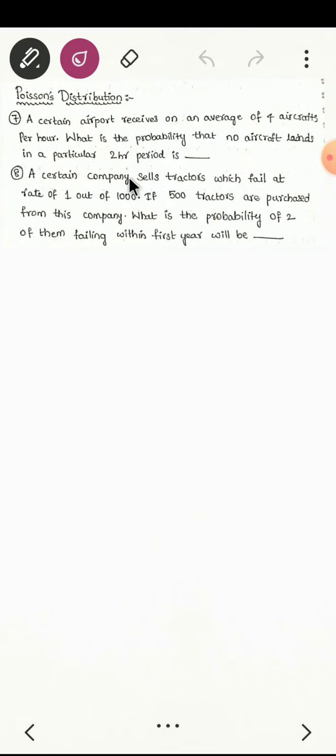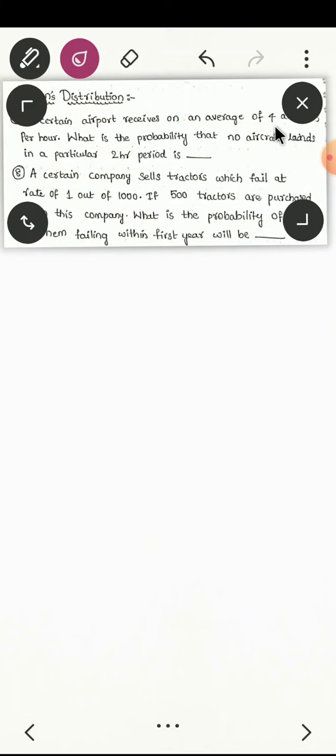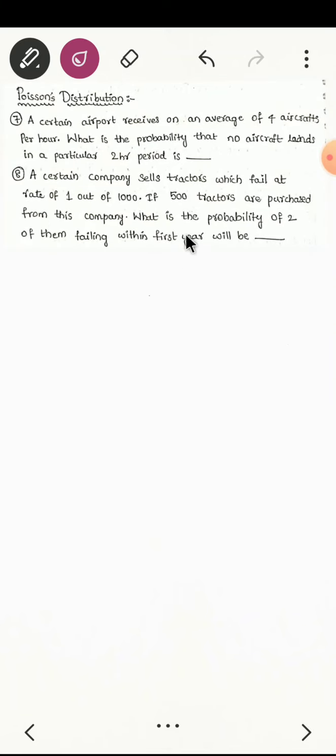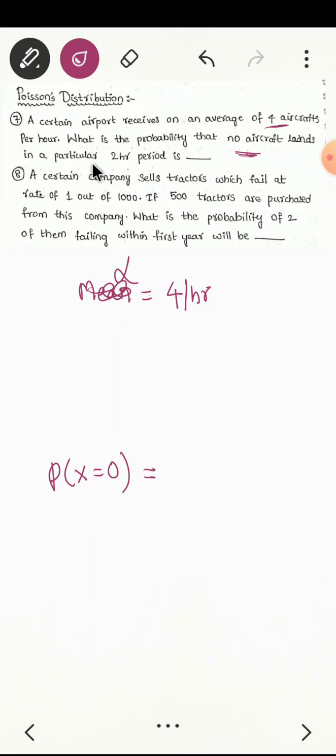A certain airport receives an average of 4 aircraft per hour. That means they have given the mean. Mean is equal to 4 per hour, which means they have given alpha as 4 per hour. What is the probability that no aircraft, that means probability of x equal to 0, in a particular period of 2 hours? Delta t is 2 hours. So total lambda equal to 4 into 2, 8.